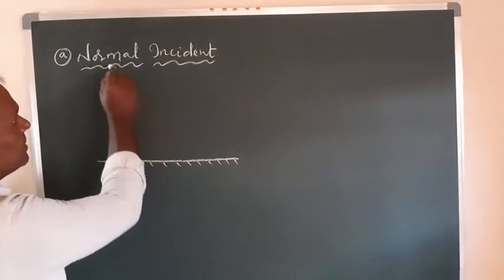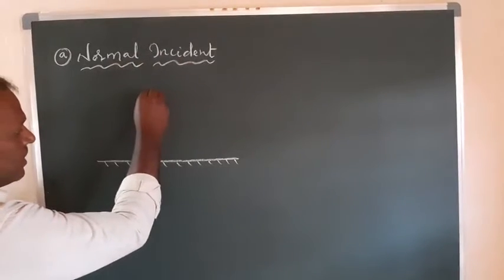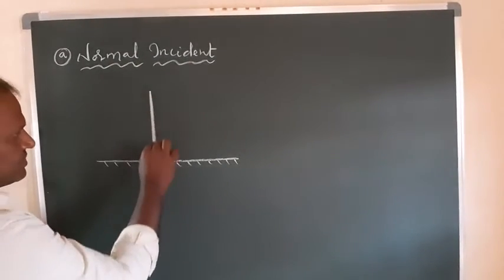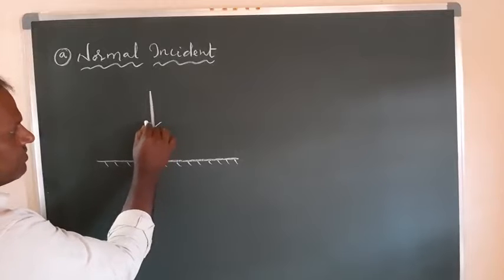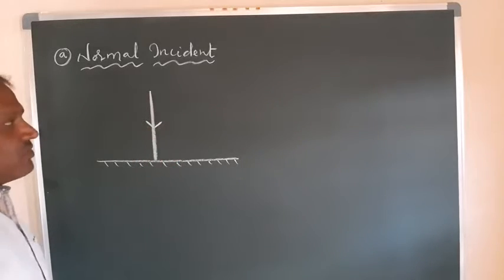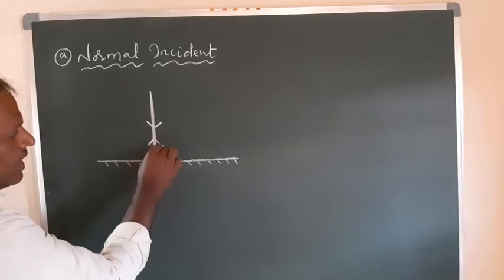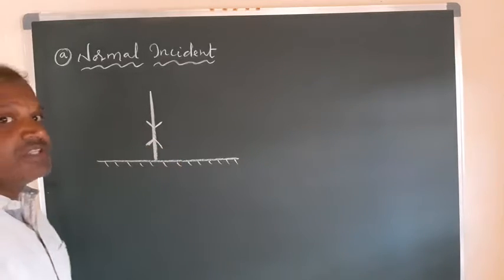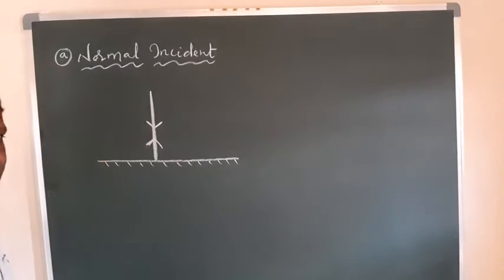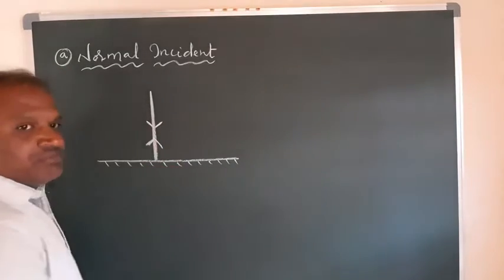Here I said it is normal incidence. That means the ray of light is coming perpendicular to the surface. Once it is incident on this, it will be reflected, and the reflected ray comes exactly in the opposite direction of the incident ray. Right? So this is what you can observe here.